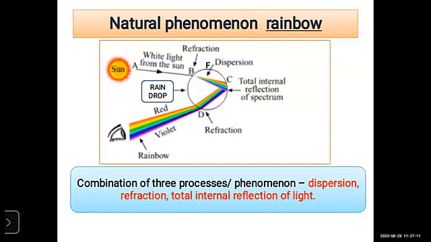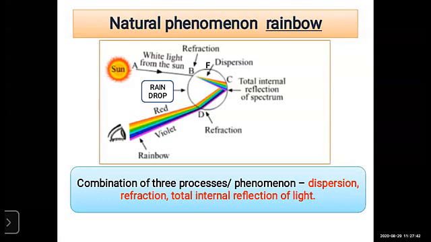Meaning, the sunlight rays are incident on the water droplets, right? So water droplets are there. Look at this figure. There is a water drop. That is your raindrop. In the raindrop, the sun rays are incident. Now look at the diagram. First, B. B is nothing but the refraction, where the sunlight rays refract from the rarer medium to the denser medium.